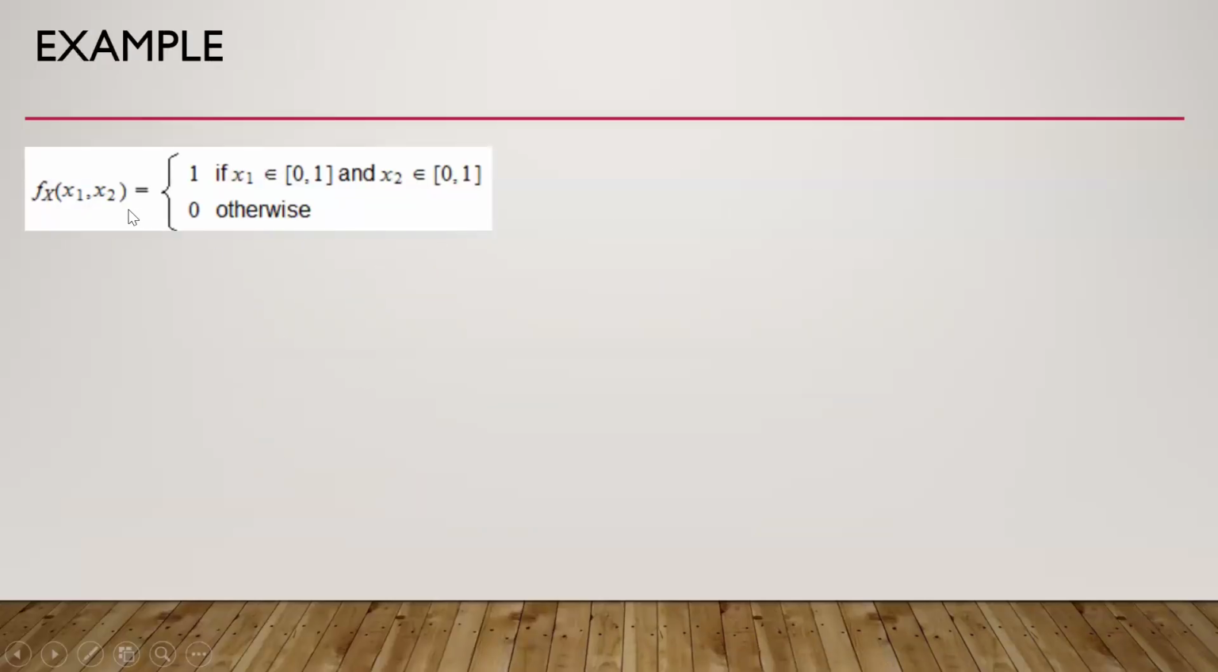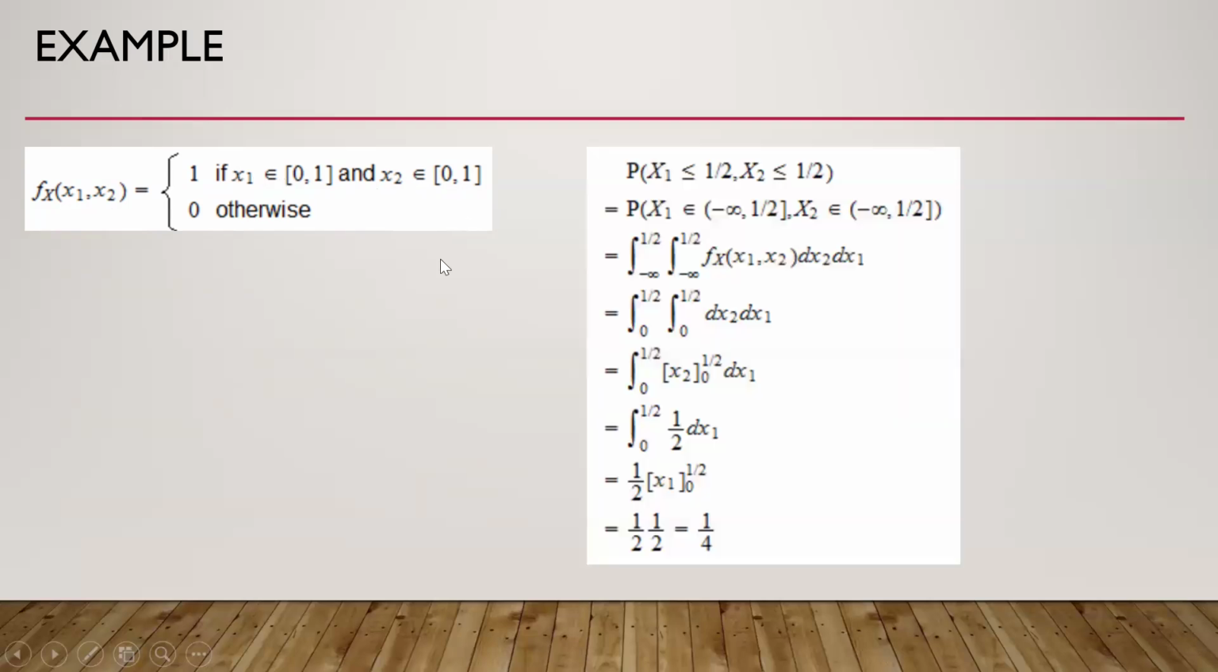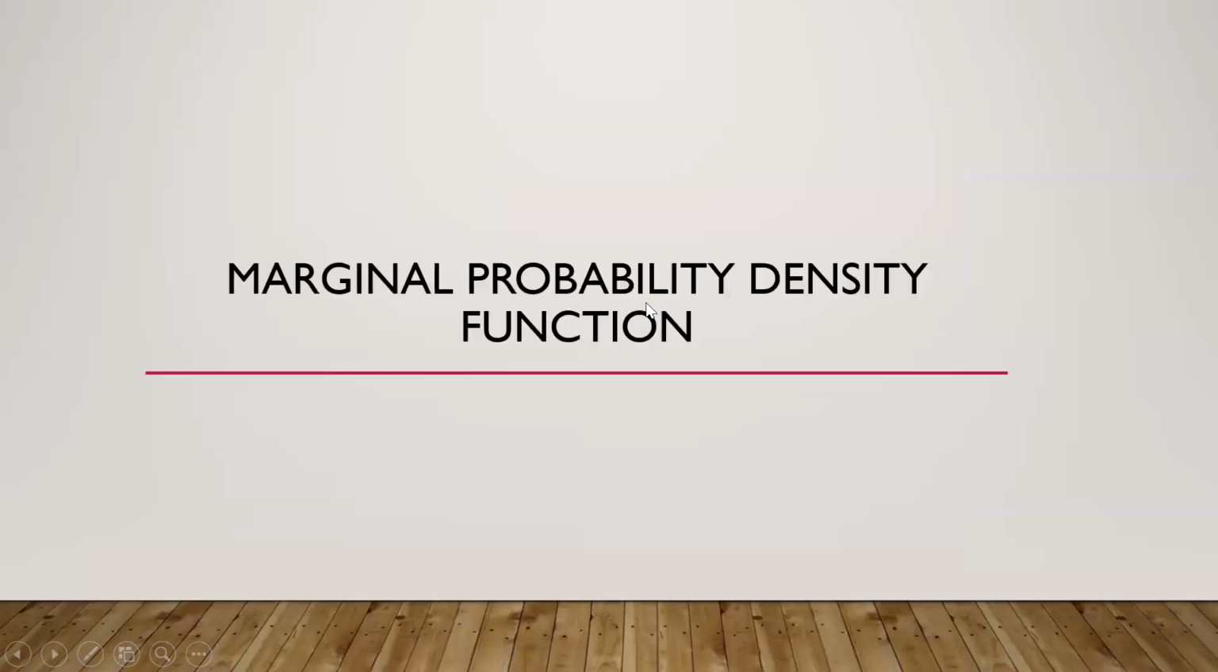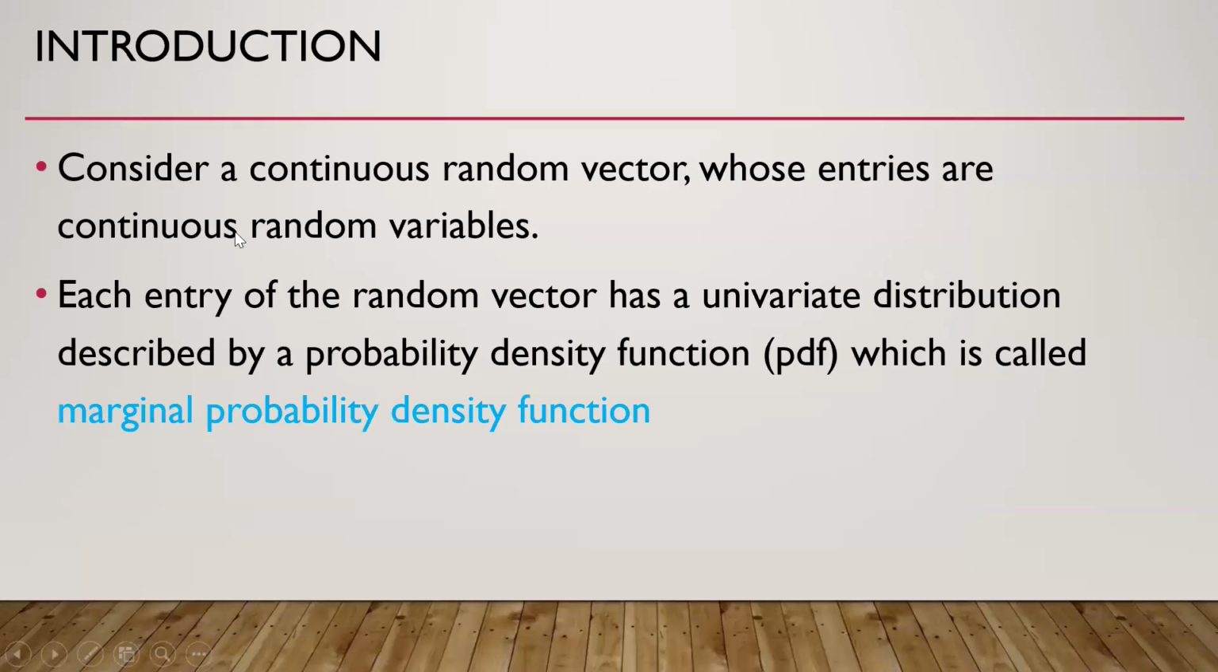This is an example of a vector with two components, x1, x2. The probability density function is 1 if x1 belongs to this and x2 belongs to this interval. So let us see. The probability that x1 is less than or equal to 1 by 2 and x2 is less than or equal to 1 by 2 is the probability that x1 belongs to this and x2 belongs to this. So by double integration, 1 by 1, we get that, and the probability is 1 by 4.